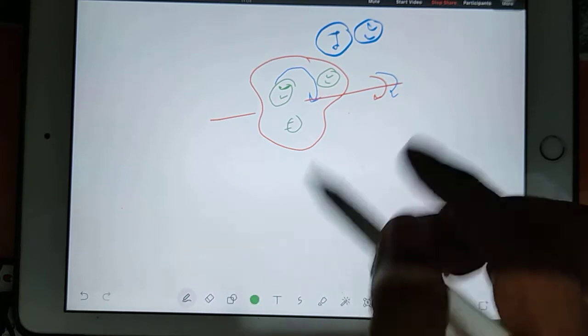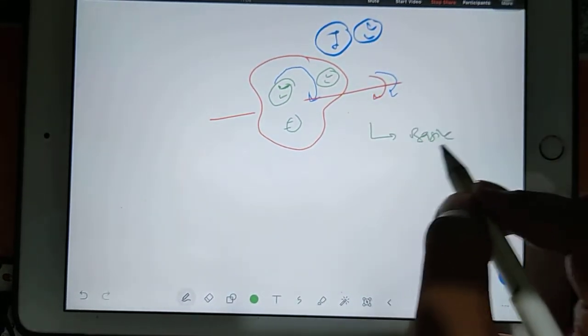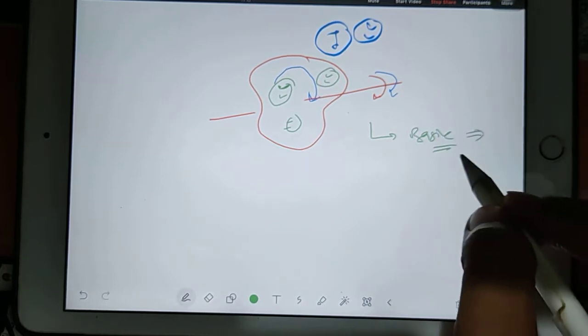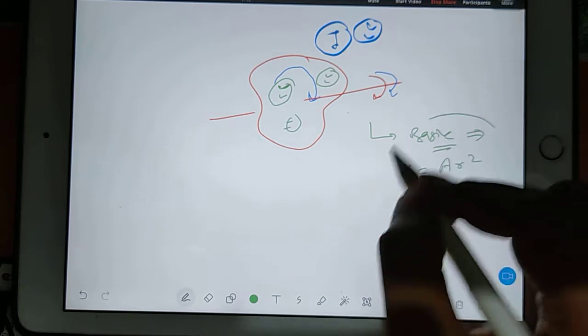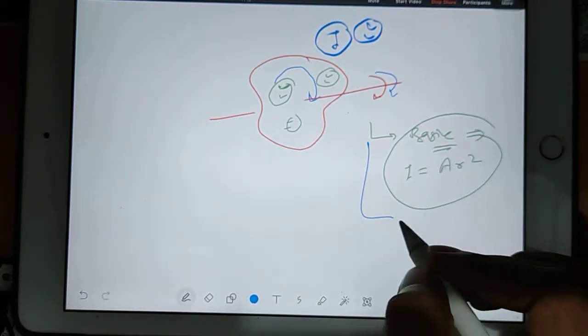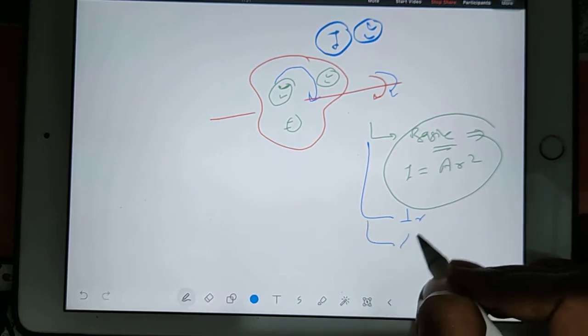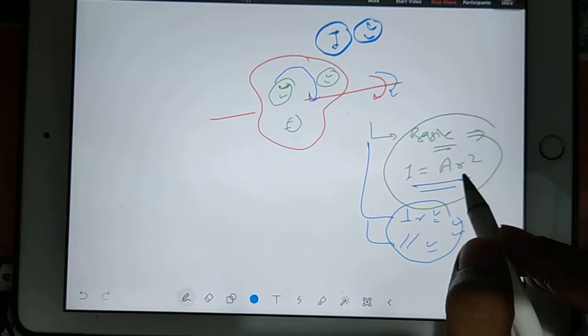We have several ways to calculate moment of inertia. The first way is the basic concept of moment of inertia, from which we get a formula. That formula is I equals AR square. This is the basic one. There is another way: you can apply the perpendicular axis theorem and the parallel axis theorem. These two are advanced, but first we'll go for the basic one.